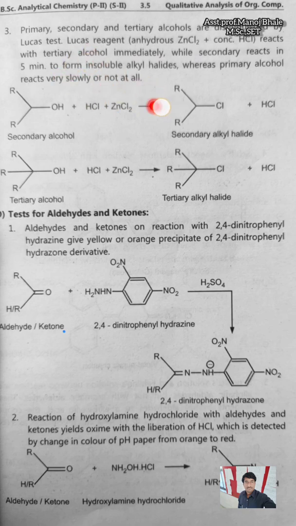Lucas test means there is addition of zinc chloride, and this is a mixture of zinc chloride and HCl. So this mixture is known as the Lucas reagent. Lucas reagent is used for distinguishing primary, secondary and tertiary alcohol.